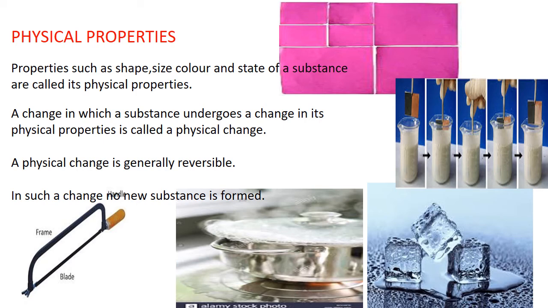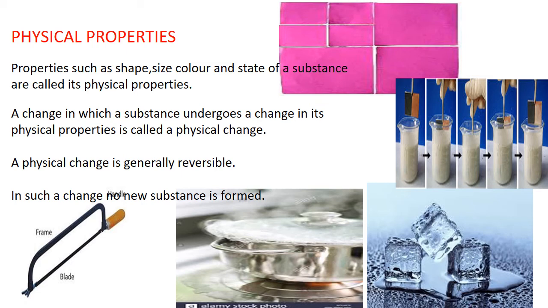Physical properties such as shape, size, color and state of the substance are called the physical properties. A change in which a substance undergoes a change in its physical properties, we call a physical change. So physical change means a change in the actual physical properties of the substance. We can get the original back, like in the first experiment where we took the paper pieces. If we are able to join them, of course, we can get it in the original way, right?